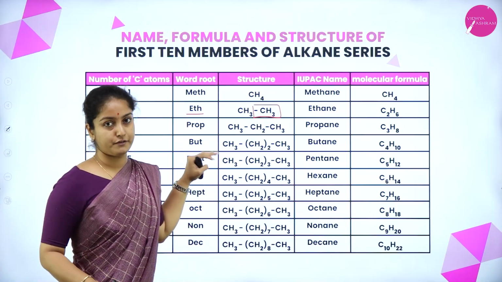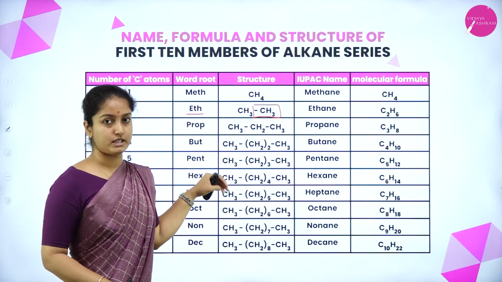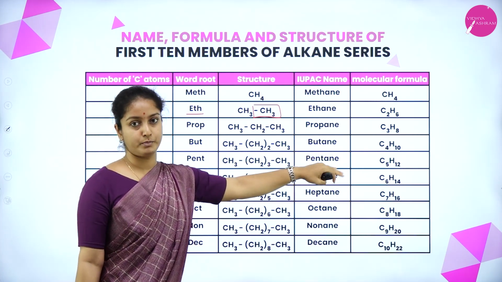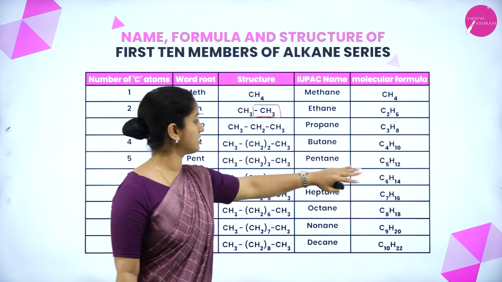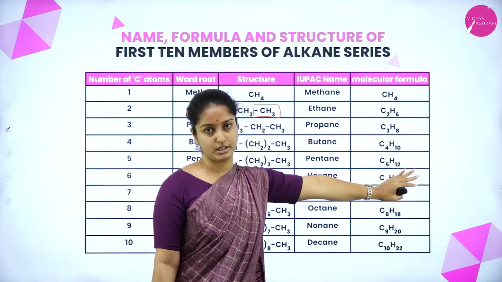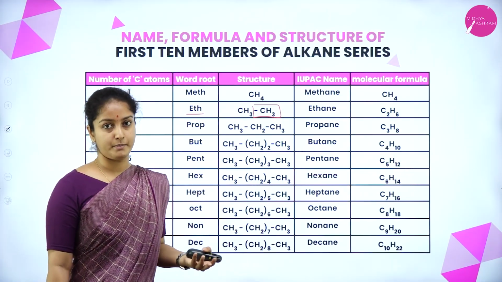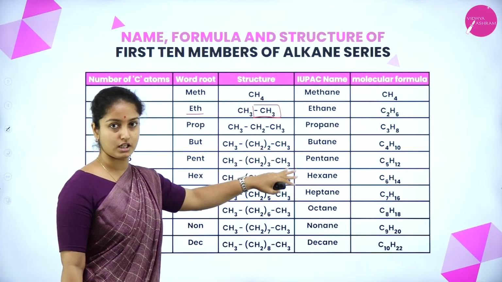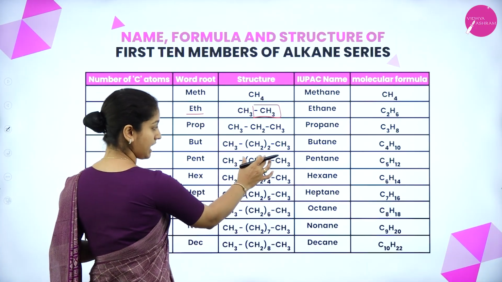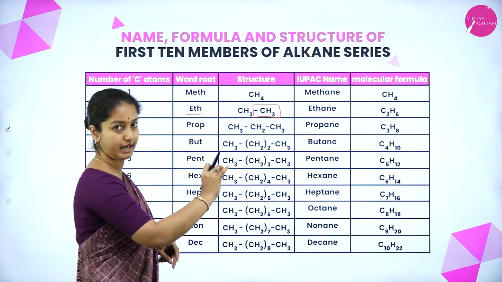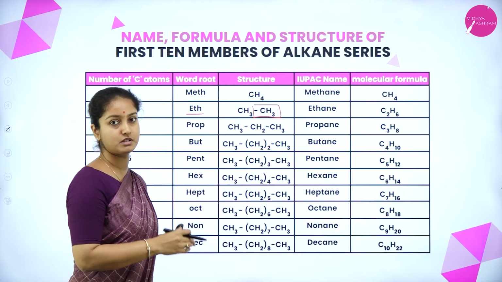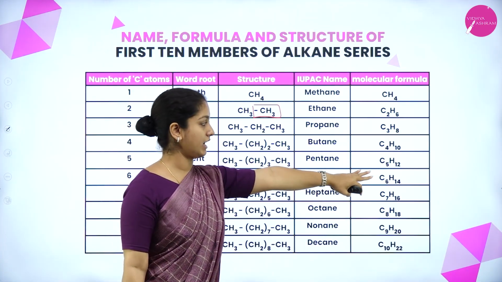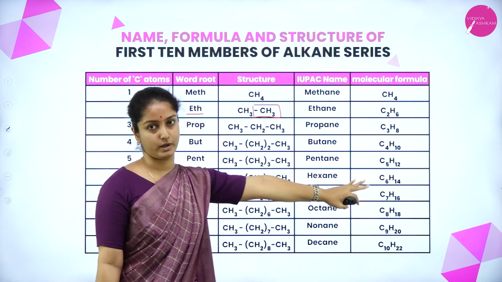If a compound consists of 4 carbon atoms, then the root word is but and the structure is as such, and the name of the compound will be butane, having a general formula C4H10. If a compound consists of 5 carbon atoms, then the root word would be pent, having a structure as such, and it is being compressed and enclosed within a bracket, writing the number of carbon atoms outside it, therefore giving the name pentane and having a formula C5H12.